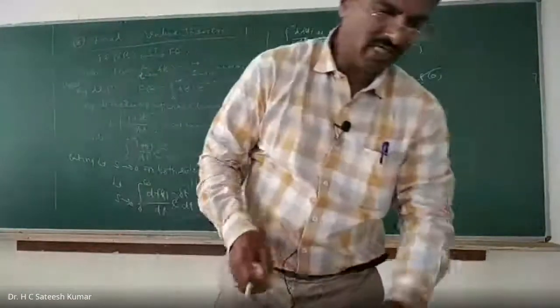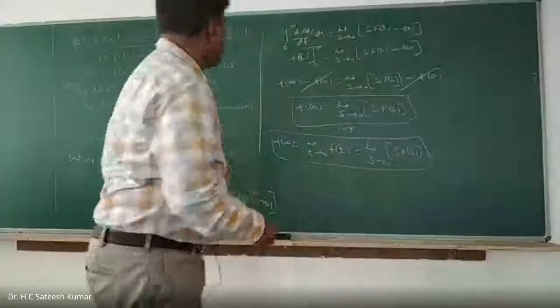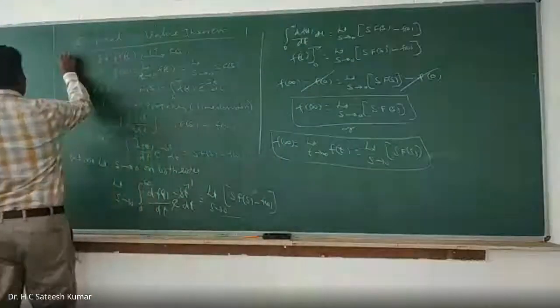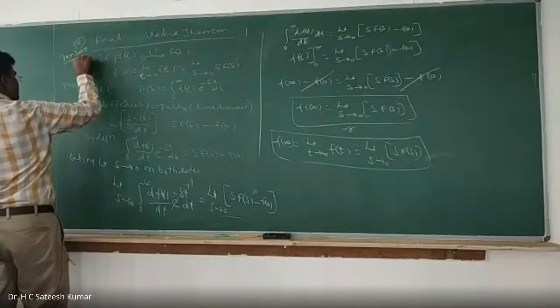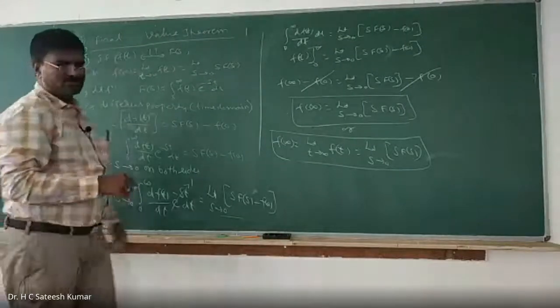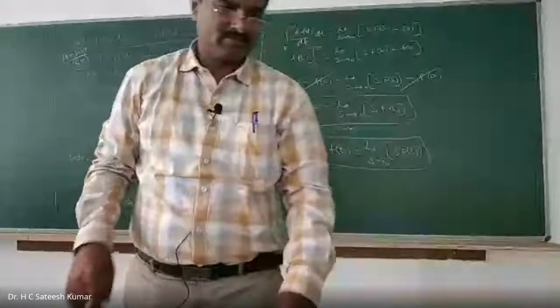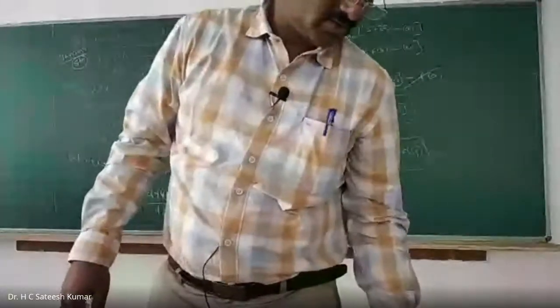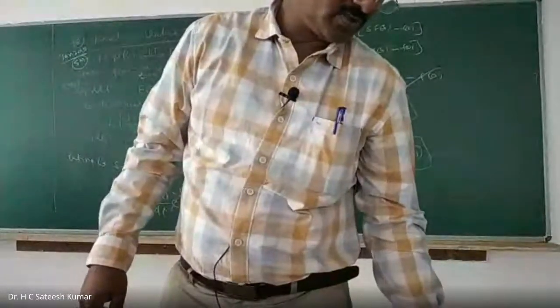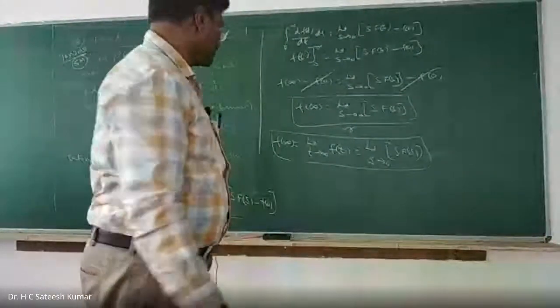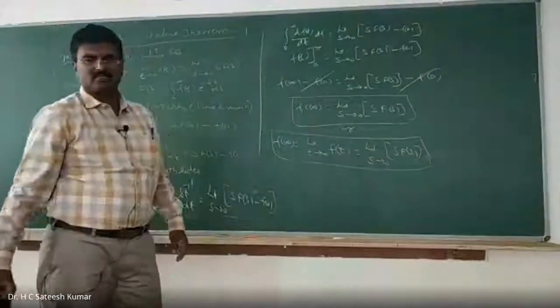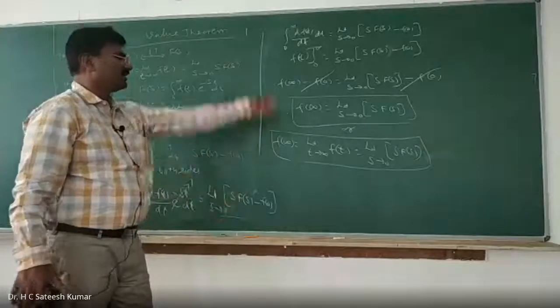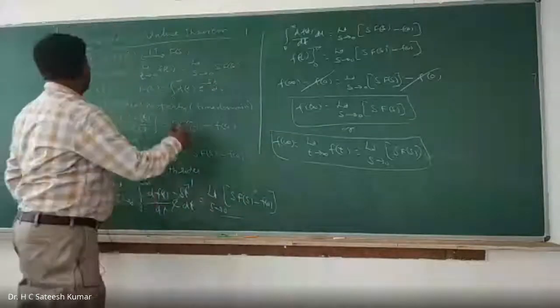This also was asked in the examination January 2019 for 5 marks. So these are the questions we have seen in the recent papers, right? Now let us move on to a few problems which are repeatedly asked in the examination. So that's about the properties. One more property is still there, the convolution property, and I'll come to that in the later stages. Now let us move on to a few problems.